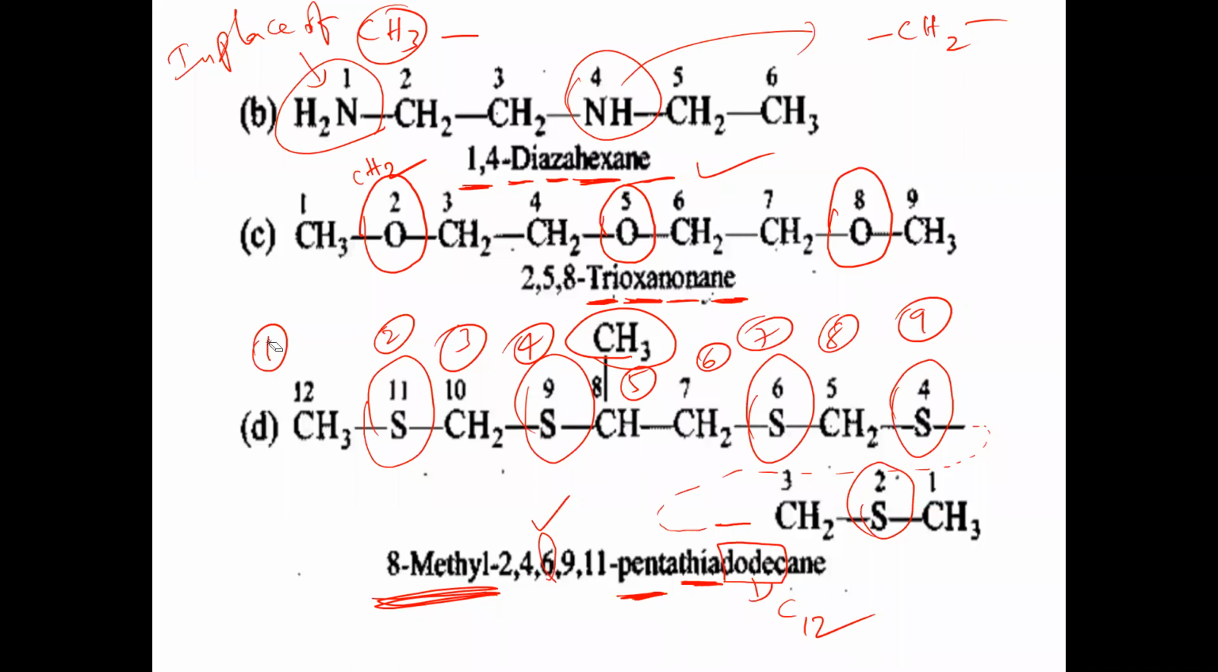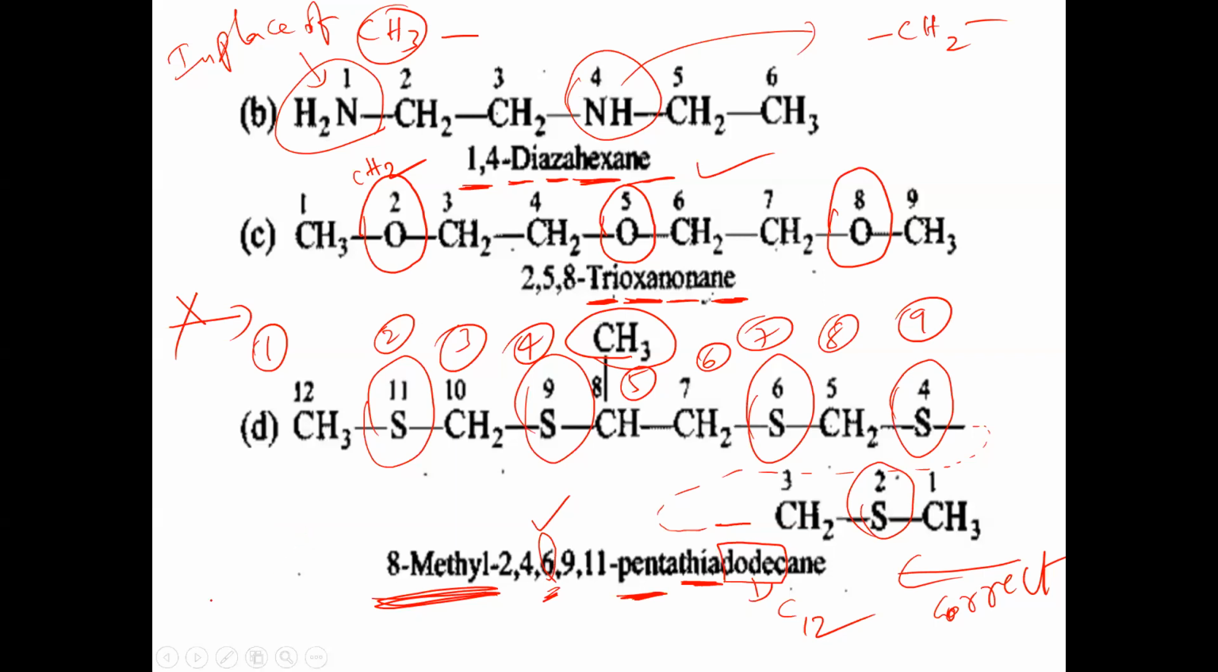If you take numbering here, suppose 1, 2, 3, 4, 5, 6, 7 thia we are getting. 2, 4, 7 we are getting. But if you take the right to left numbering, 2, 4, 6 we are getting. 6 is lower than 7 now. That's why numbering should be taken only from right to left. It is the correct numbering to give the lowest possible locant to sulfur. Is the concept clear? So this numbering should not be taken.